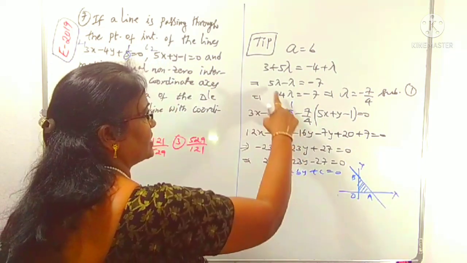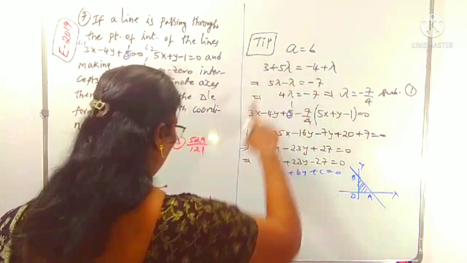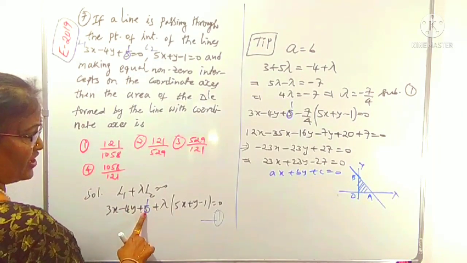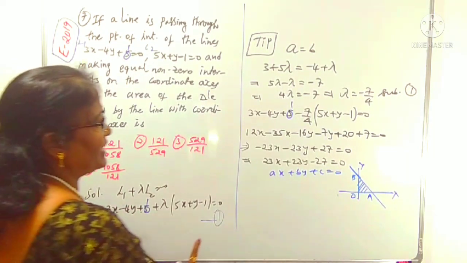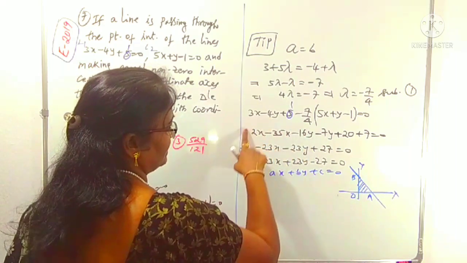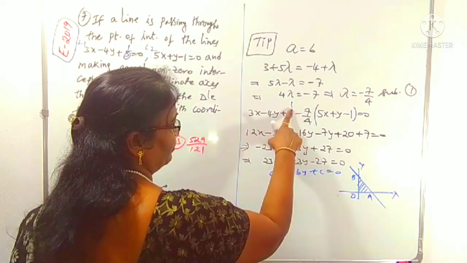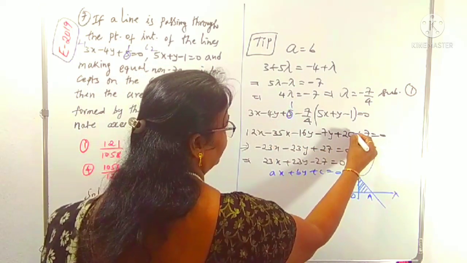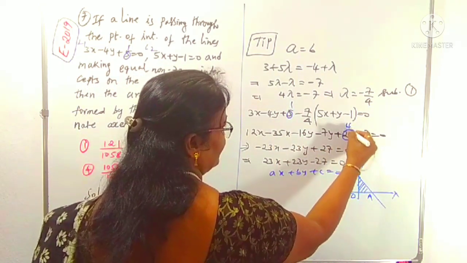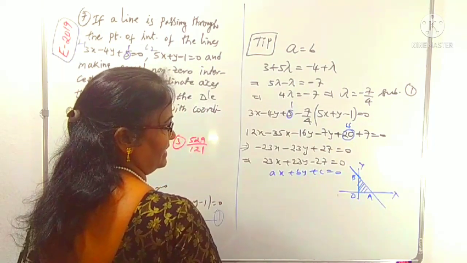So the value of this is because of A, B or the intercepts of x and y. So its constant is 1 only. Now we can concentrate here. The x terms and y terms are okay, but the constant term is 4 1's are 4. This is plus 4, plus 4 plus 7 is 11.